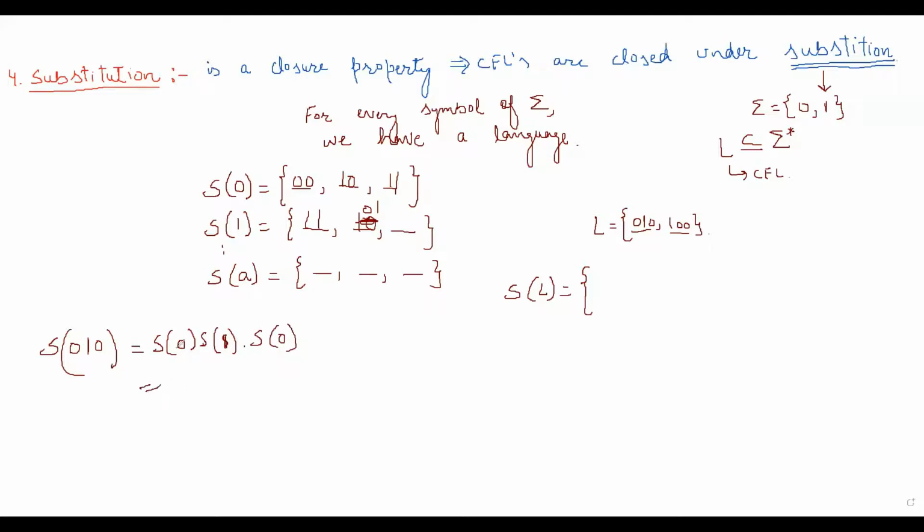So S of 0 has these strings: 0, 0 1, 0 1 1. S of 1 is 1, 1 0 1. And S of 0 is again 0, 0 1, 0 1 1. These are three concatenations. First, let's find the concatenation of S of 0 with S of 1.